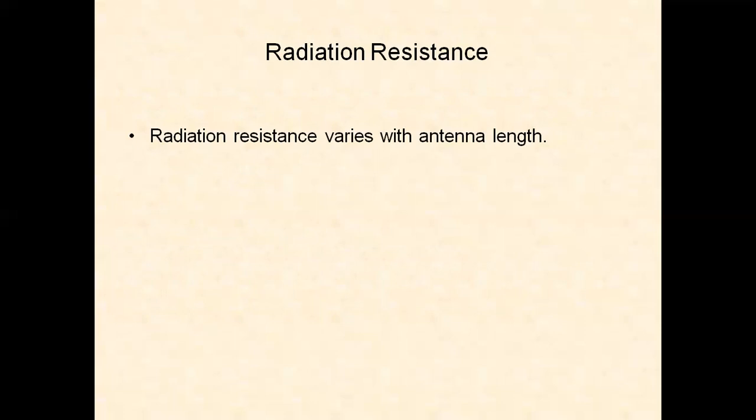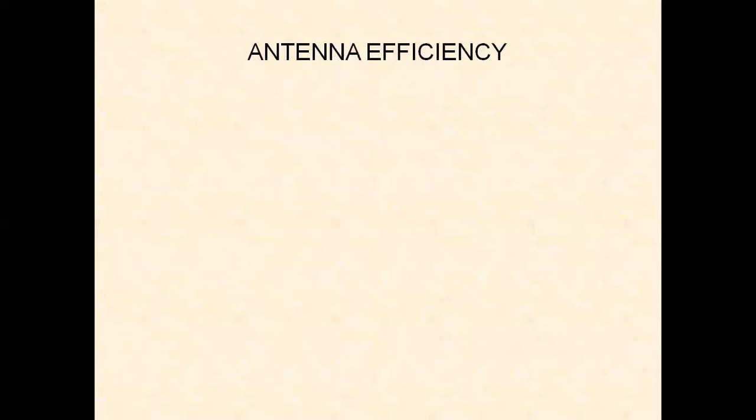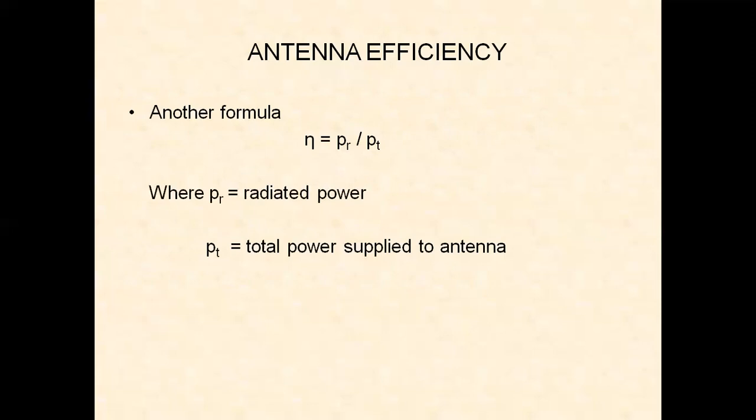Radiation resistance varies with the antenna length. Resistance increases as the wavelength increases. Based on this, we have the antenna efficiency given by radiated power divided by input power. PR is the radiated power divided by the total power supplied to an antenna.